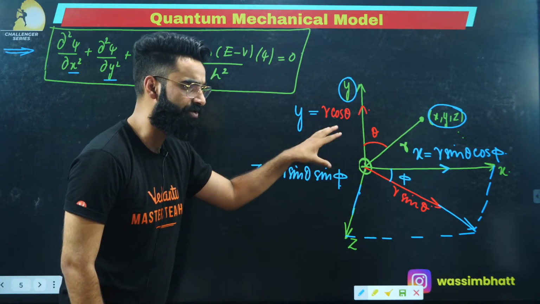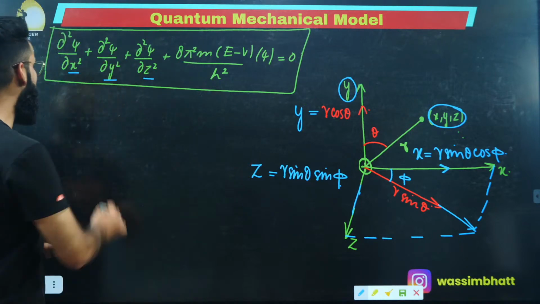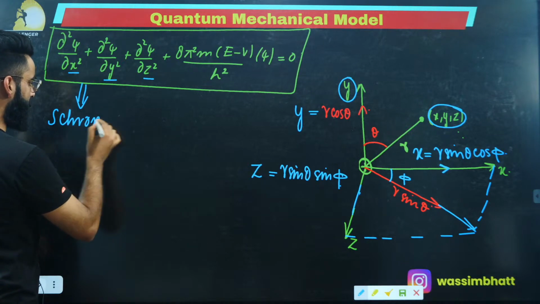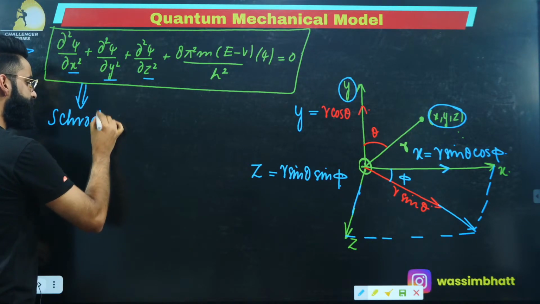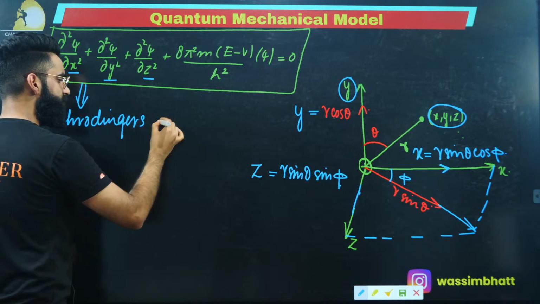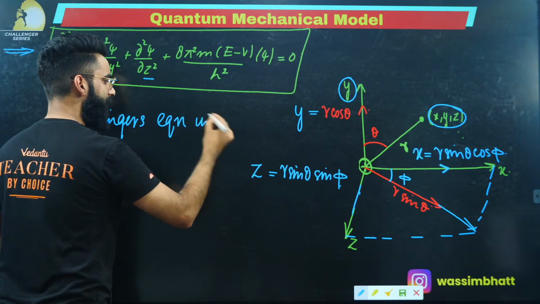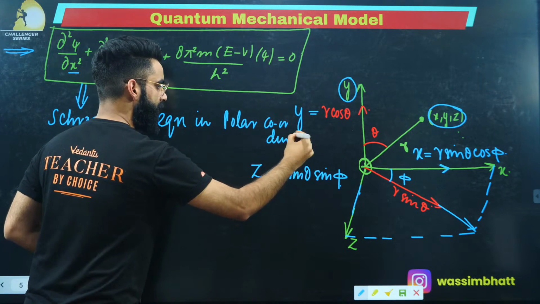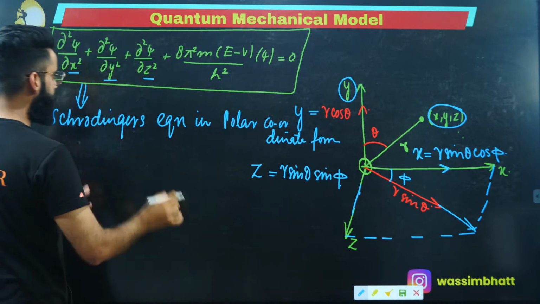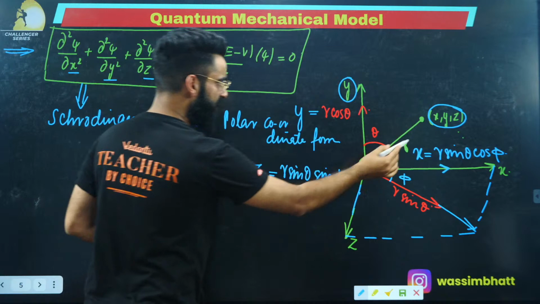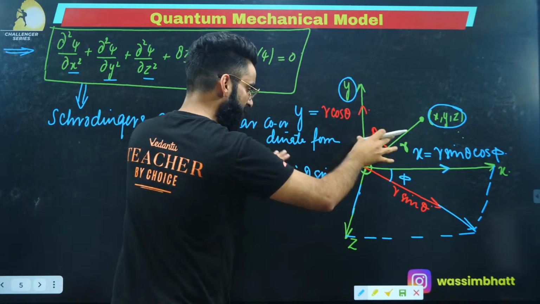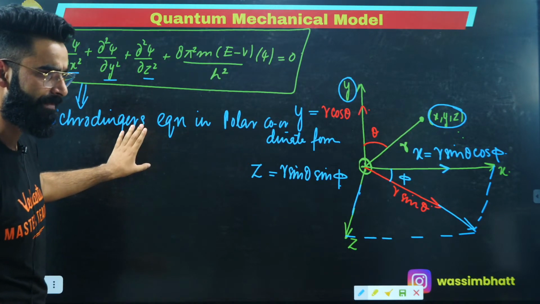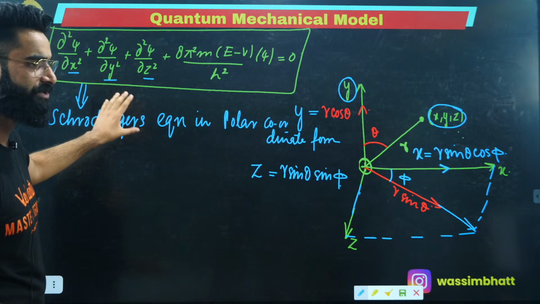If I put all these values of x, y, and z into this equation, I'll be getting Schrodinger's equation in the polar coordinate form. Since I got the value of x, y, and z, if I put them into this equation, I'll be getting the Schrodinger's wave equation in the polar coordinate form, point number 1.